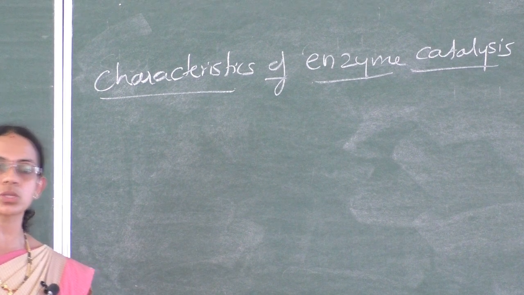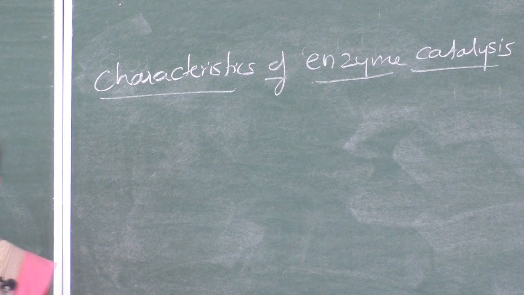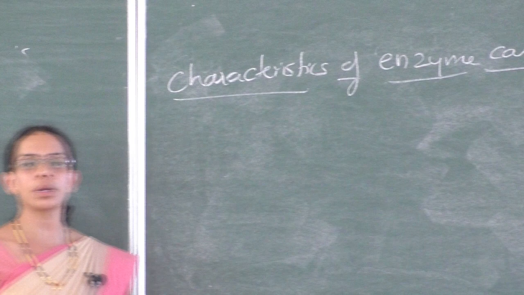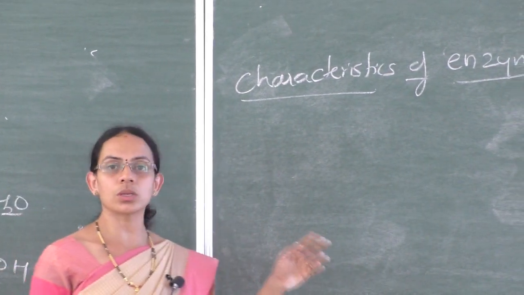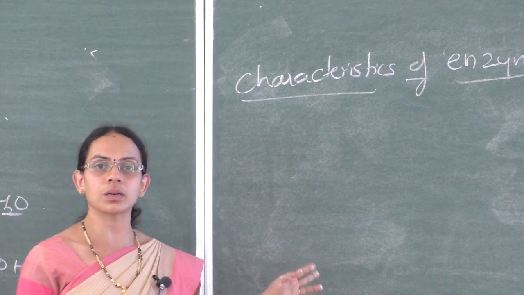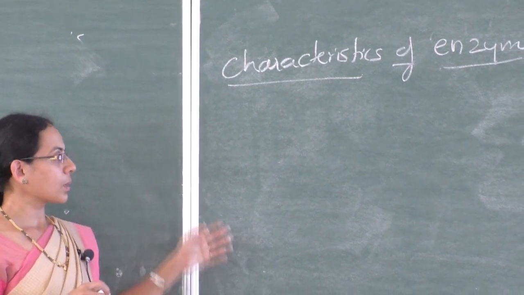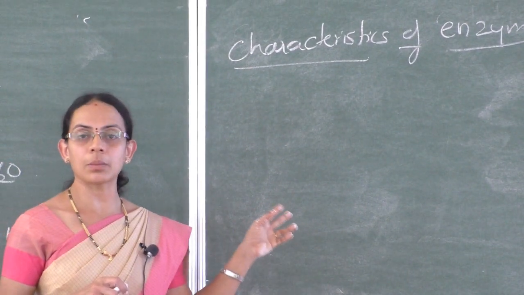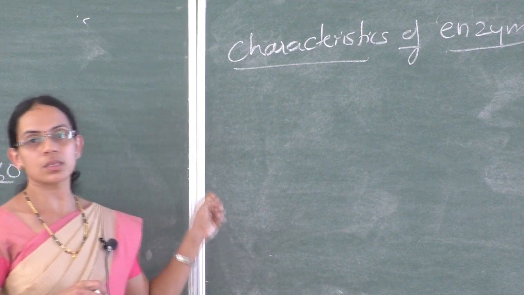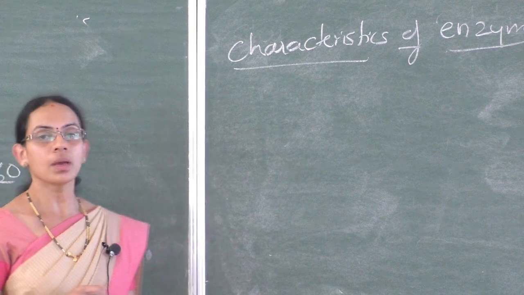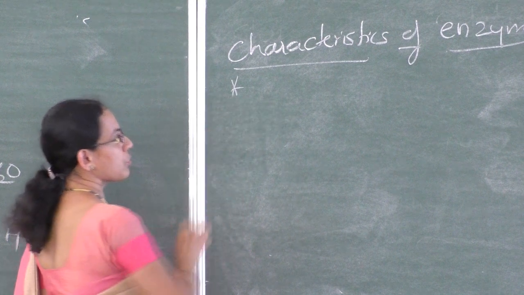An example is the inversion of cane sugar, or conversion of sucrose into glucose and fructose, which is catalyzed by the enzyme invertase, or conversion of glucose into ethyl alcohol, catalyzed by the enzyme zymase, or the conversion of maltose into glucose by maltase, or the decomposition of urea by urease. These are some examples of enzyme catalysis, and enzyme catalysis is characterized by a few points, that is